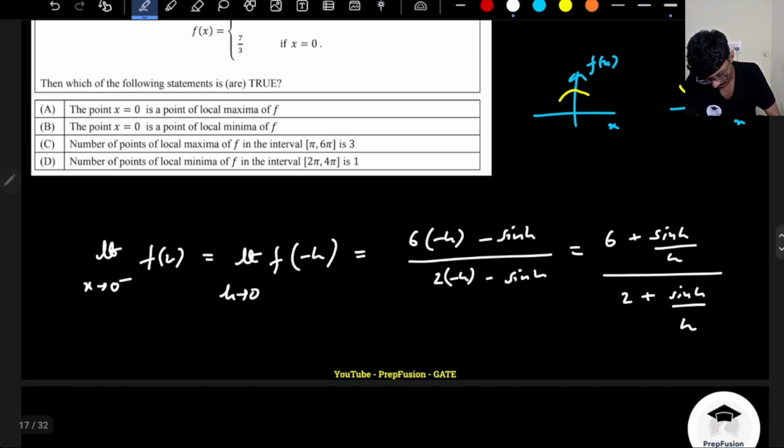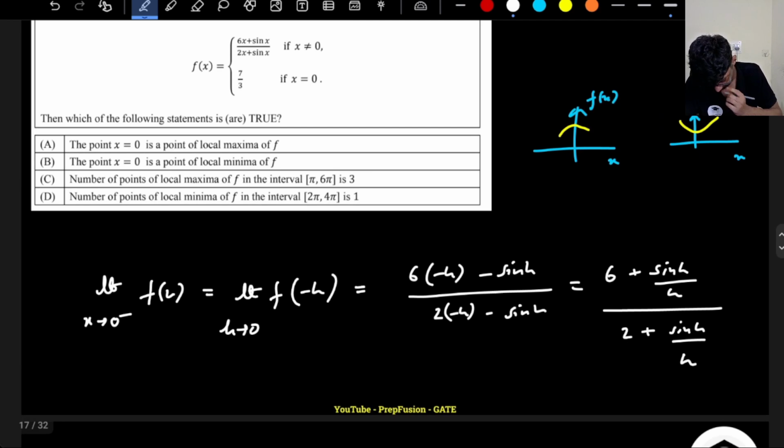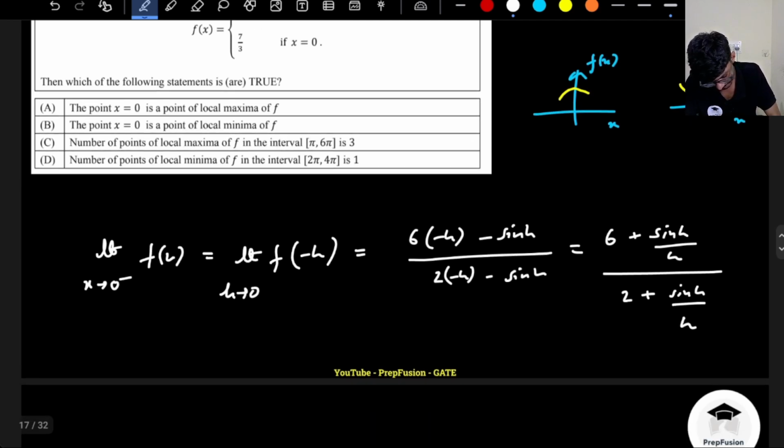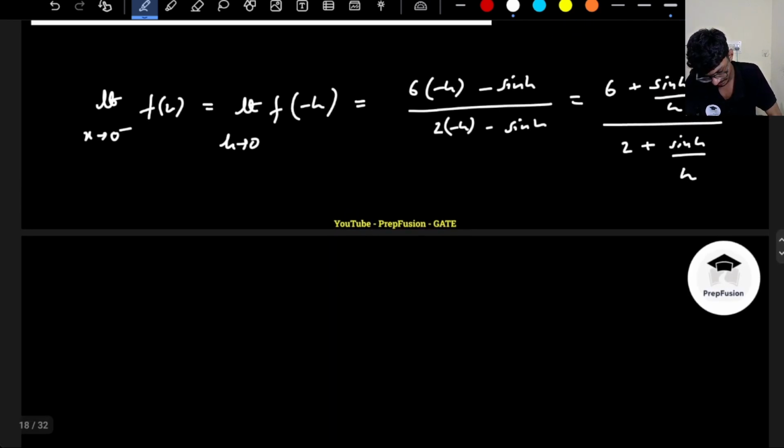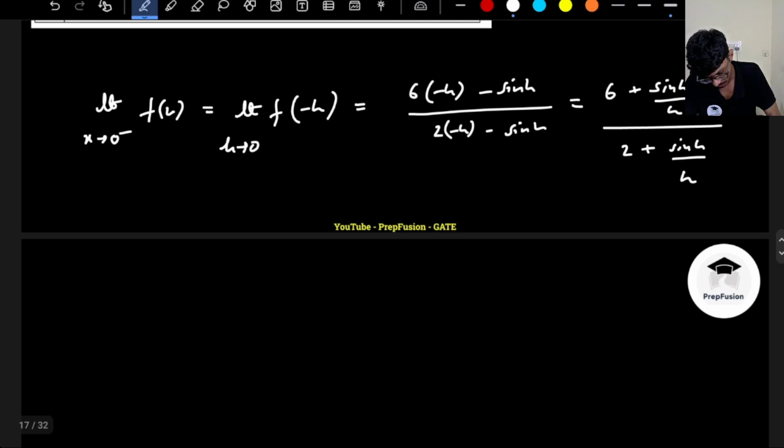Because I've taken the minus h common, if h is tending to 0, this value will always be somewhat off, because what is the expansion of sine of h?